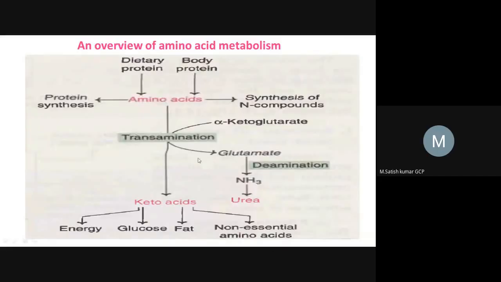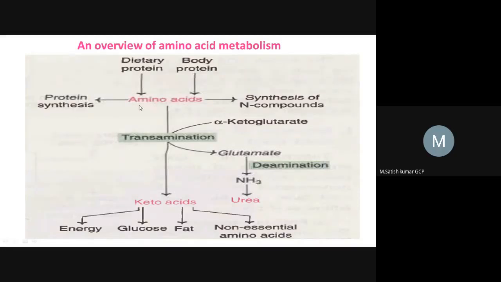Here, this is the transamination reaction. If you see this term transamination, it means the amine group gets transferred from one amino acid. Why? Because an amino acid consists of two functional groups: one is the amine functional group and the second one is the carboxyl, or keto, functional group. So the amine functional group will be removed and transferred to a keto acid, because a keto acid doesn't have any amine group. That's why the keto acid will accept one amine group from the amino acid.